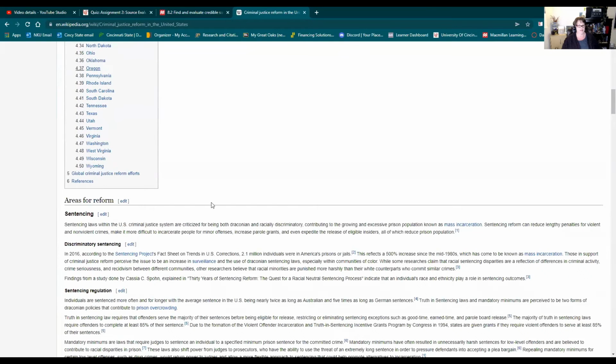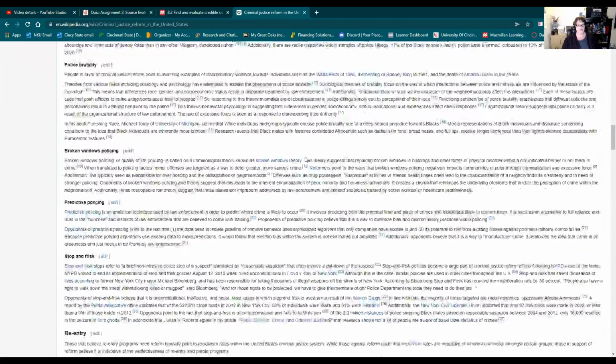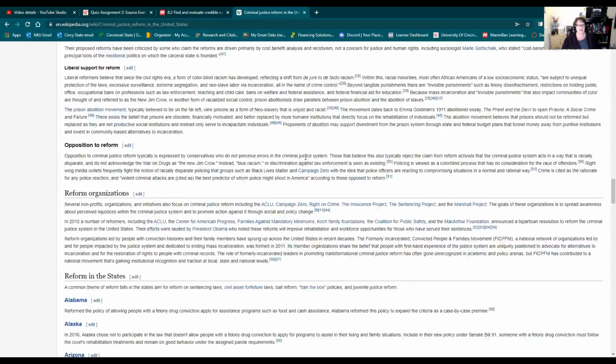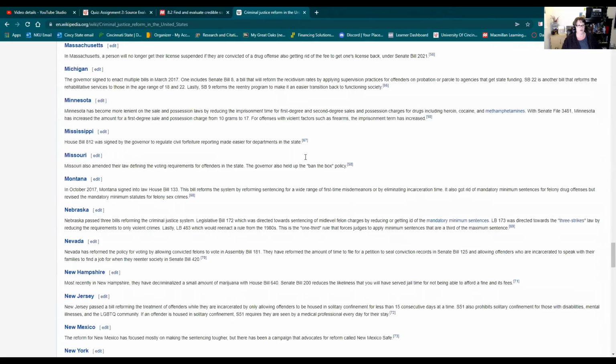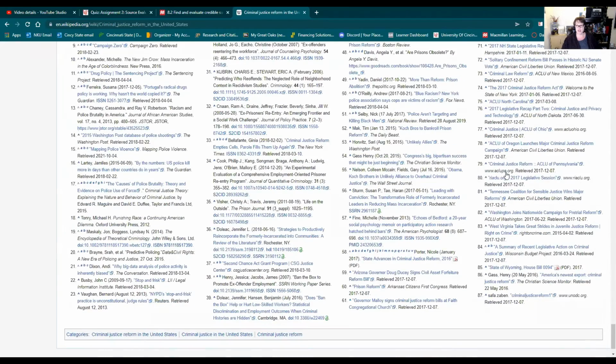It has a state-by-state breakdown. Again, I wouldn't use Wikipedia as a source, but rather as a way of finding sources for your topic. If you scroll down to references and you see how many references there are here, there are 87.